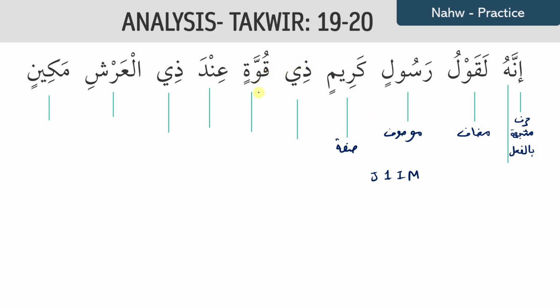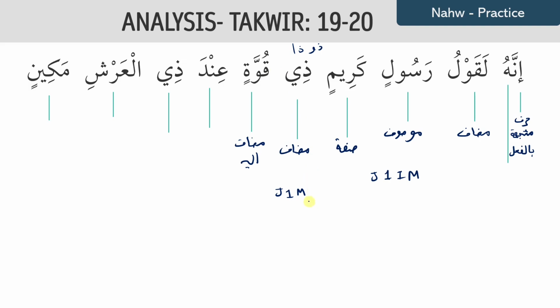Okay, we have ذي قوة. ذي is also a special mudaf that we haven't mentioned, but when you see a ذي in the Quran, it's always mudaf, and it's also with no alif lam, and the word after is majroor, so definitely that is the case. Now to know the overall properties of an idafa structure, you take the properties of this mudaf. So if we have a look at the properties of this mudaf, this is in halat jar. The rafa version of the ذي is dhu, and the nasab version is dha, and then the ذي is in halat jar. So the ذي is in halat jar, is also always singular, and is always masculine as well.